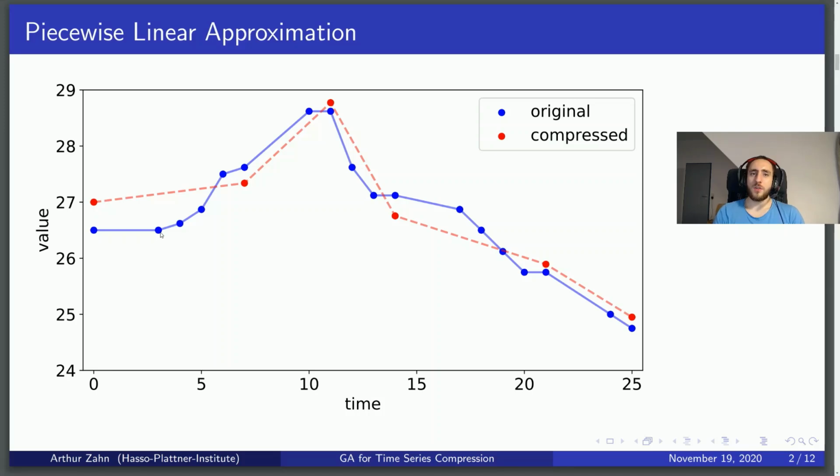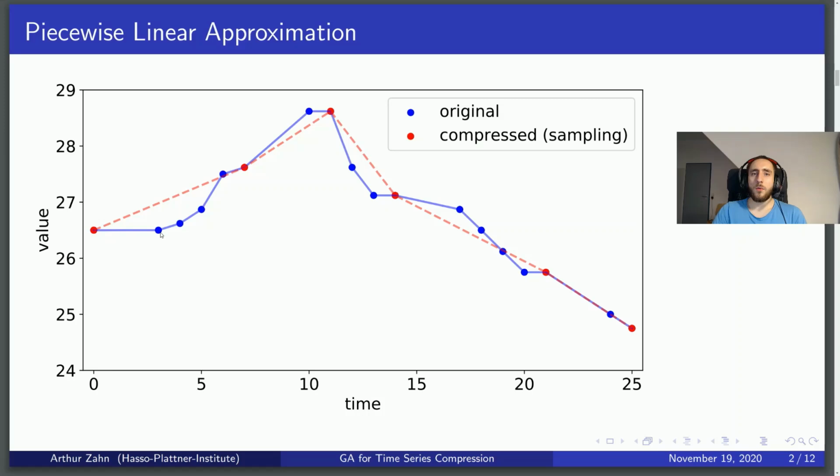Some algorithms in the literature are restricted to only use existing points to define their linear segments, so for them it might look like this. While this restriction does not apply to our algorithm, we will refer to this restriction as sampling.